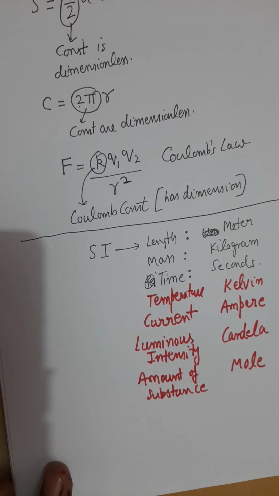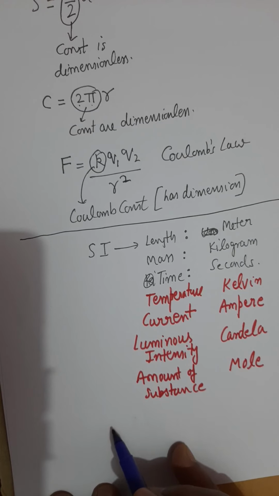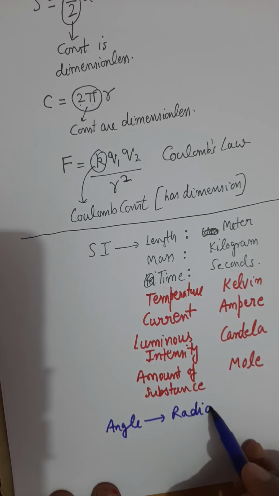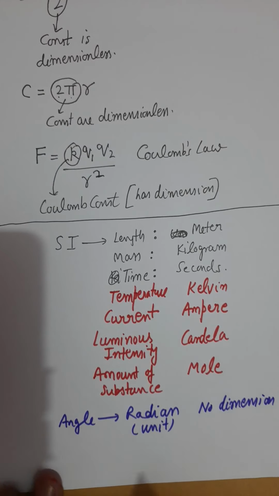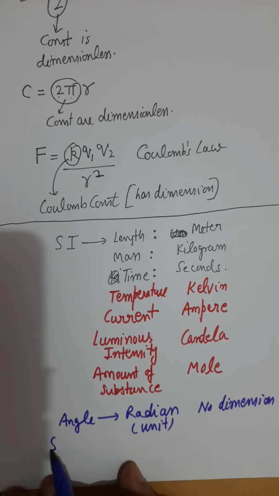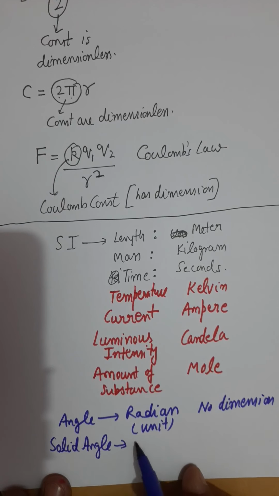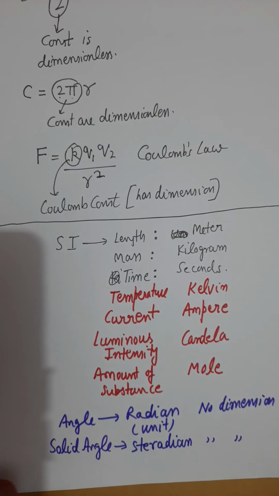And then finally 2 supplementary units were added: angle in radian, which is a unit without dimension. These are the supplementary quantities. One more supplementary quantity is solid angle, which is measured in a unit of steradian and has no dimensions.